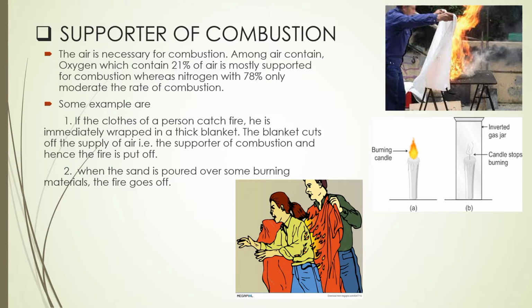Out of this, 21% of air contains oxygen, which supports combustion, whereas nitrogen, with 78%, only moderates the rate of combustion, and 1% noble gases like neon, helium, argon do not support combustion. Which gas supports combustion? The most important gas is oxygen.